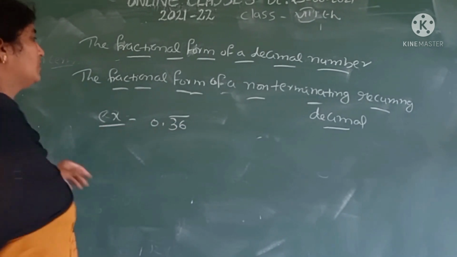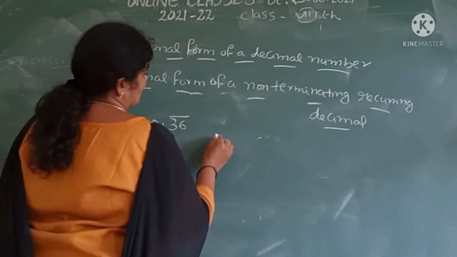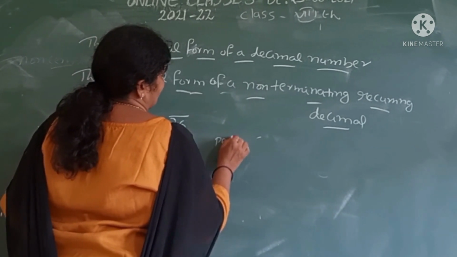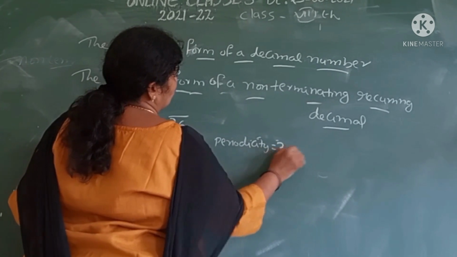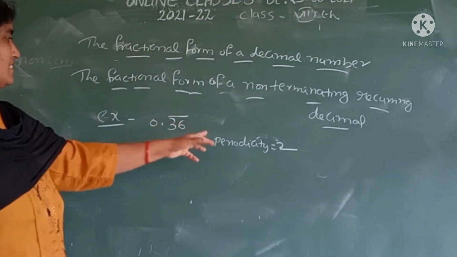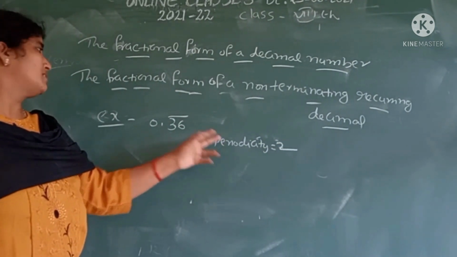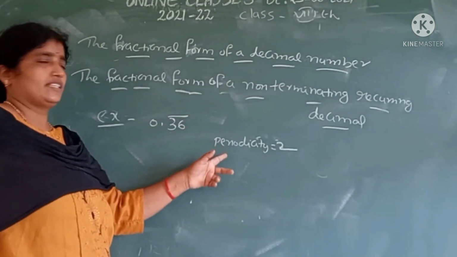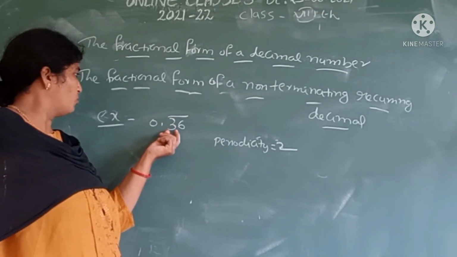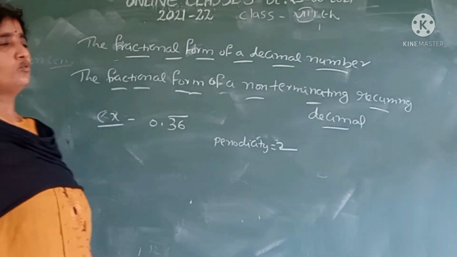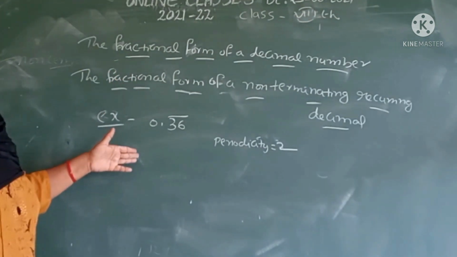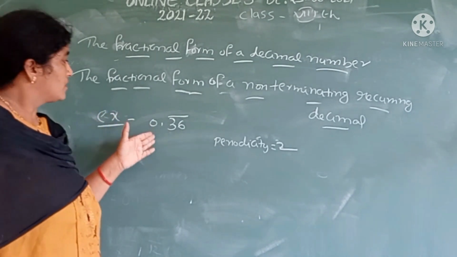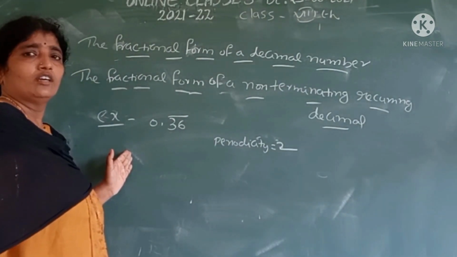Here we already discussed the periodicity of this decimal number. Periodicity is equal to 2. What is the periodicity? Periodicity means how many numbers are there under the bar. So under the bar there are 2 numbers. Therefore the periodicity is 2. There is a method we want to use to solve this problem. Let us see this problem carefully.